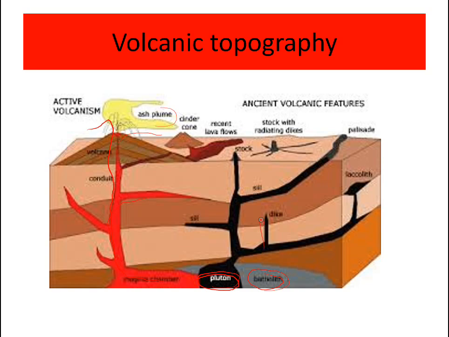A dike is a wall-like structure that is formed. A sill is a rock structure formed between two layers of rock when the volcanic material cools down. A stalk is another kind of rock structure. This is also a sill because it is between two layers, and then there are laccoliths. And here, cinder cones, two kinds.